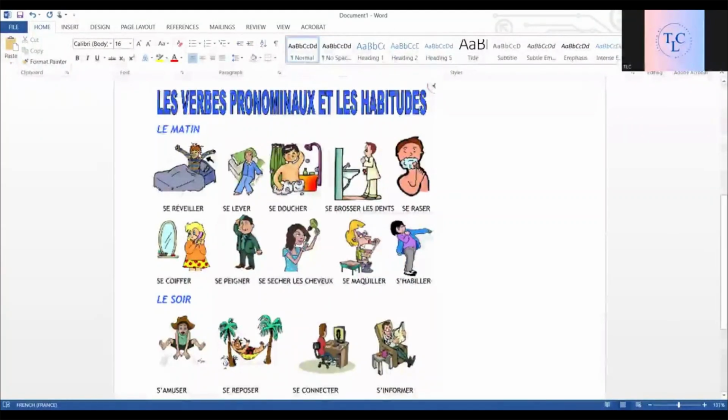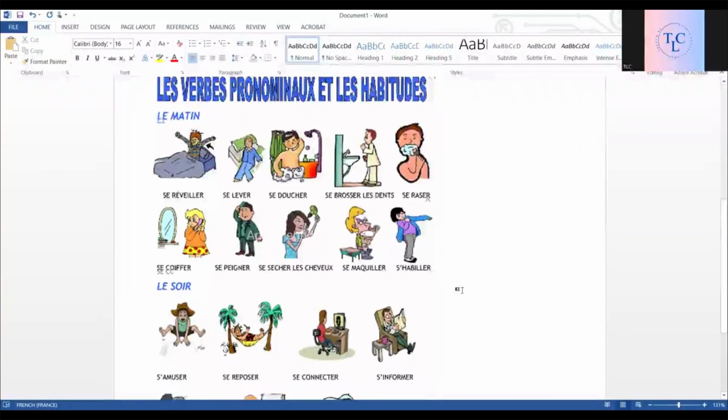Le matin, in the morning: se réveiller, to wake up; se lever, to get up; se doucher, to take a shower; se brosser les dents, to brush your teeth; se raser, to shave; se coiffer, to style your hair; se peigner, to comb your hair; se sécher les cheveux, to dry your hair; se maquiller, to do makeup on oneself; s'habiller, to get ready.